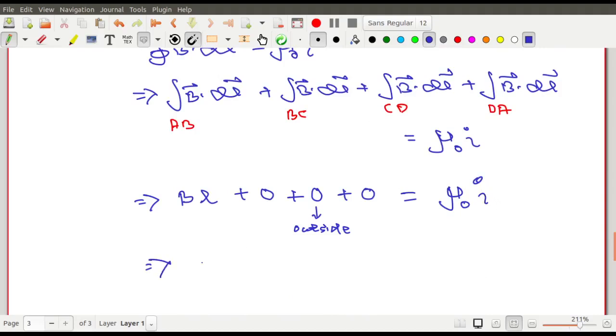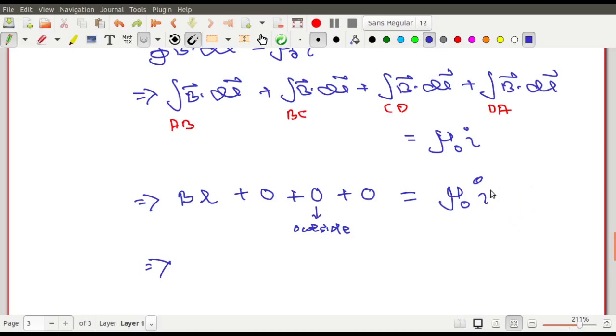That is why you come to know over here that B equals not only mu 0 times I, but mu 0 times the current enclosed. The current enclosed by one loop is mu 0 I, but how many turns are there? So that is N into L. That many turns are over here. You have to understand this properly.